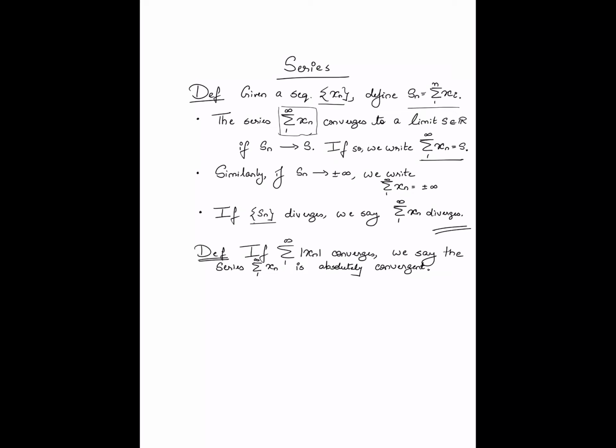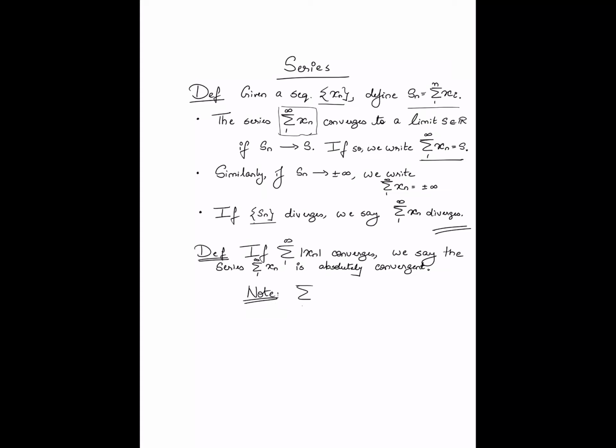Okay, we'll come back to this definition later, but at this point it's just a definition. The reason why we call such a series absolutely convergent will become clear, but at this point just take it as a definition. If summation 1 to infinity mod xn converges, we say that the original series, summation 1 to infinity xn, is absolutely convergent.